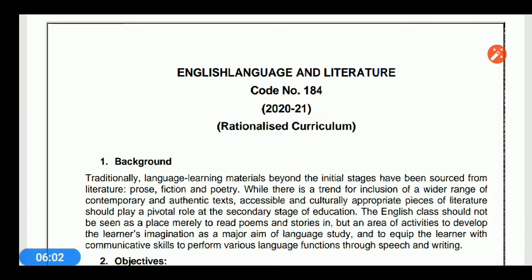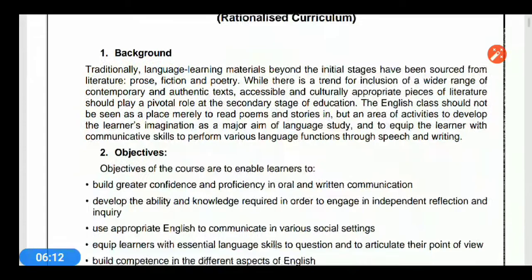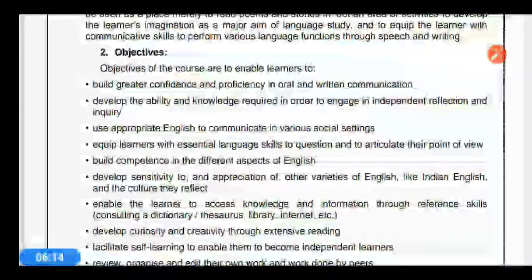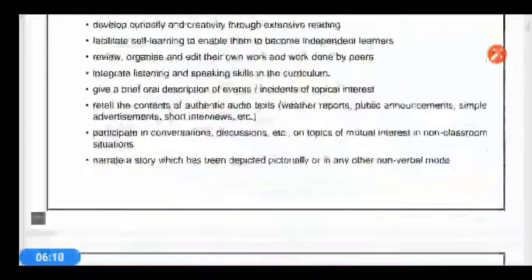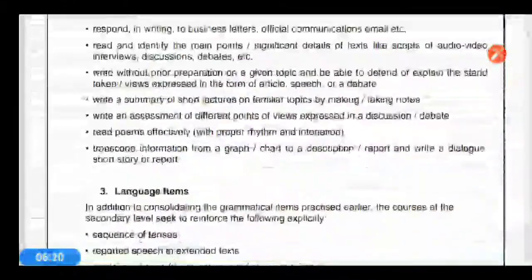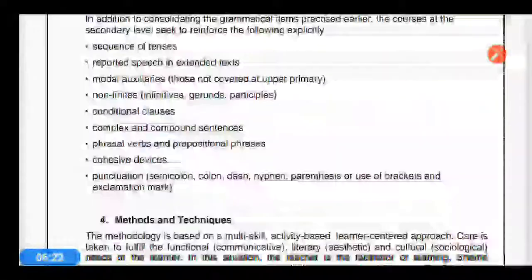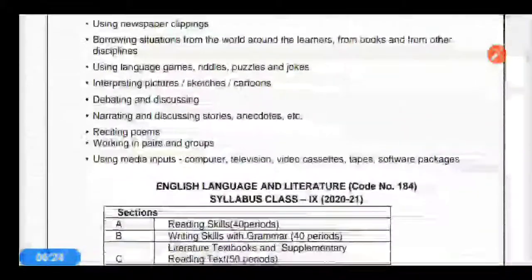This is the original circular, or the curriculum, which has been released by the CBSE. I'm going to explain each and every line thoroughly. You see that these are the pages where the objectives have been mentioned, and you can download them from the CBSE site also. So I am coming directly to the point of what we have to know about that.